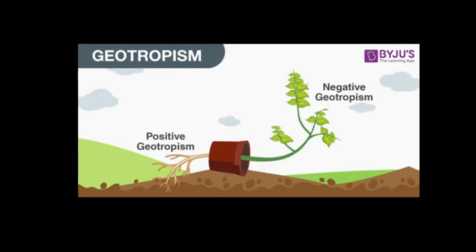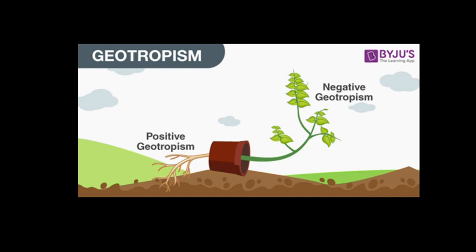Now geotropism. The movement of a plant part in response to gravity is called geotropism. The response of a plant to gravity is called geotropism. If a plant part moves in the direction of gravity, it is called positive geotropism. If a plant part moves against the direction of gravity, it is called negative geotropism.